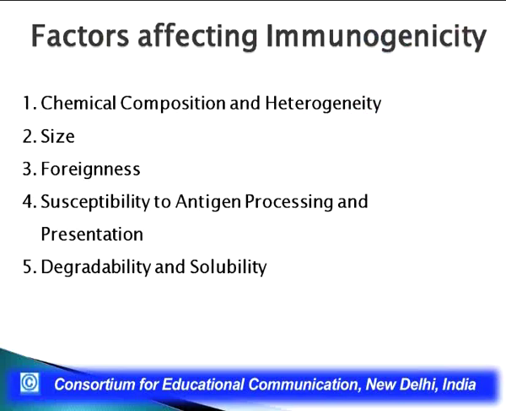Now, coming to the factors affecting immunogenicity. We have understood what is immunogenicity and what is antigenicity. Now, let us understand what are the factors which affect immunogenicity, what are those things which should be present in an immunogen to make it a good immunogen. These are some of the parameters which an immunogen must have to become a good immunogen.